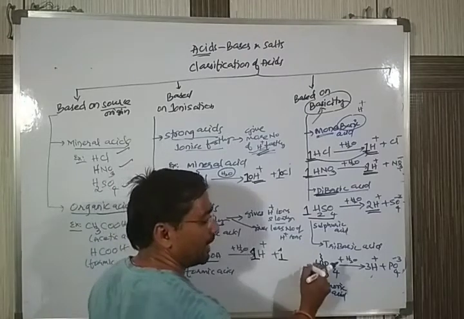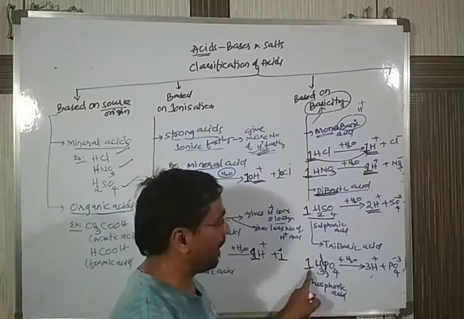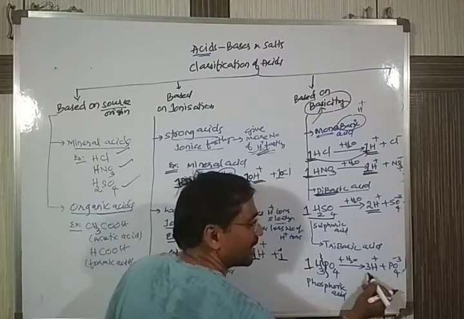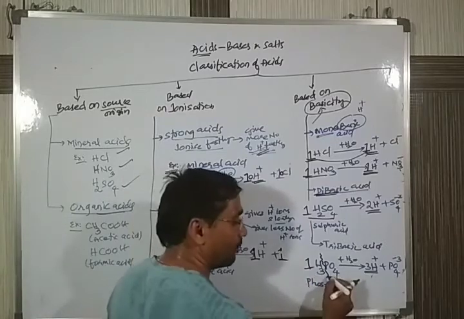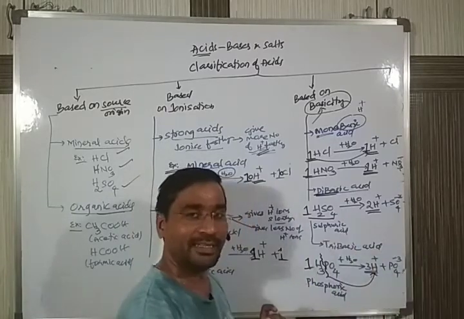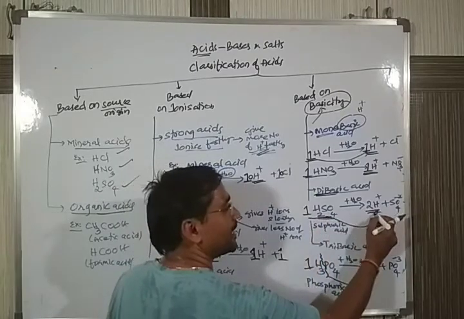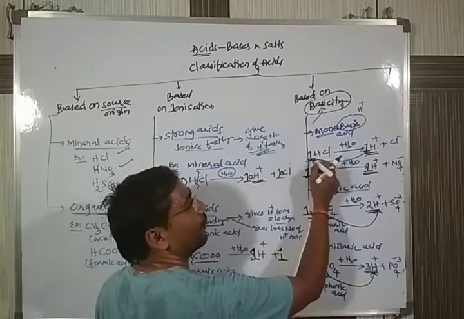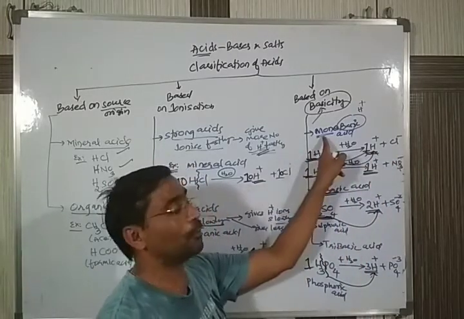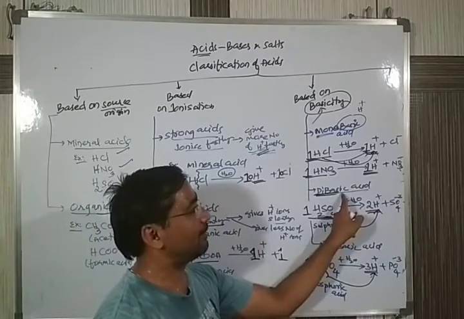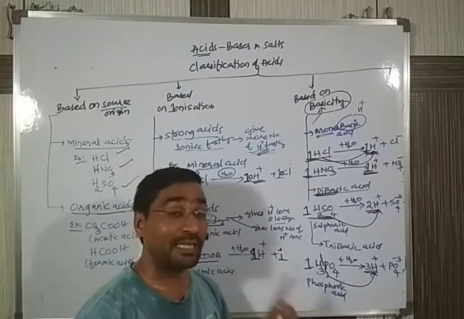How many phosphoric acid molecules did I take? One molecule. But how many H plus are there? You got 3. One compound is giving 3 H plus. Here, one compound is giving 2 H plus, and here, one compound is giving 1 H plus. That's why this is called monobasic, this is dibasic, and here it is tribasic. Phosphoric acid. Remember the formula?